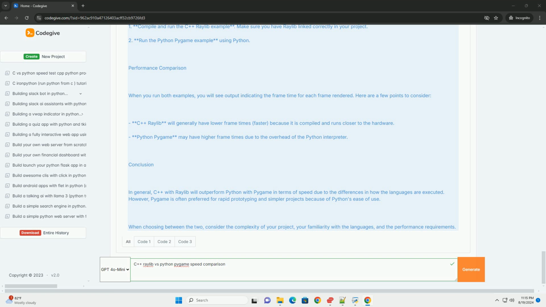Pygame example. Clock running true. While running, start time. For event in pygame.event.get, if event type is pygame.QUIT, running false.